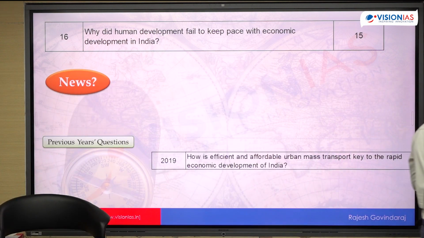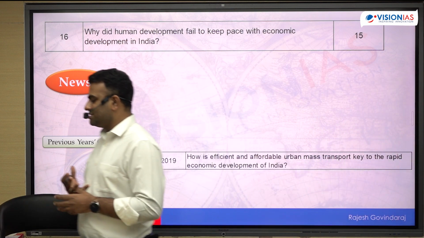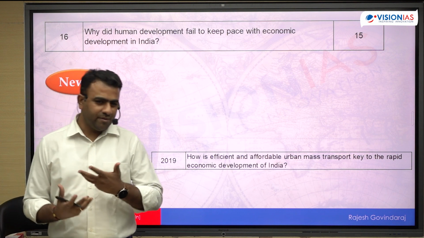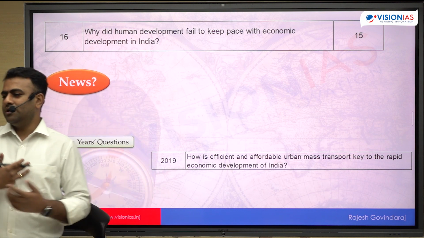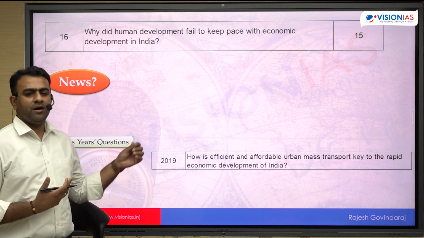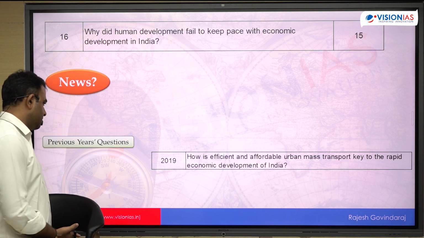Question number 16. Why did human development fail to keep pace with economic development in India? There is no necessity of current relevance here. So the model of economic development, regional imbalance, the issues of development, all these things we can quote here. So that is totally inspired, and you get a bit of background.